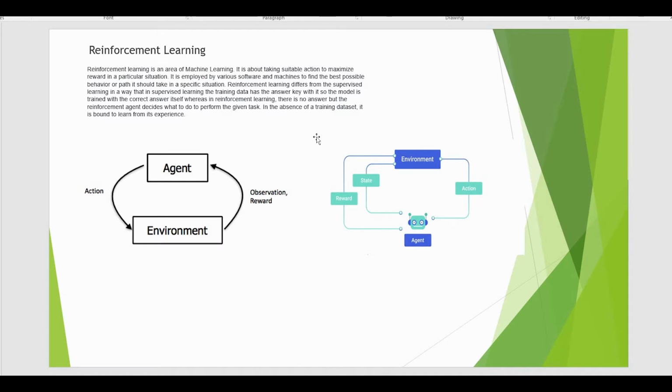So when we have to reach 100 points, what is the best suitable path and what is the minimal distance path? Post iterating all the paths, what will be the best suitable path, the minimum length path, that is the best possible solution. So this experience or this iterative task is done in reinforcement learning. The best example of reinforcement learning is chess.